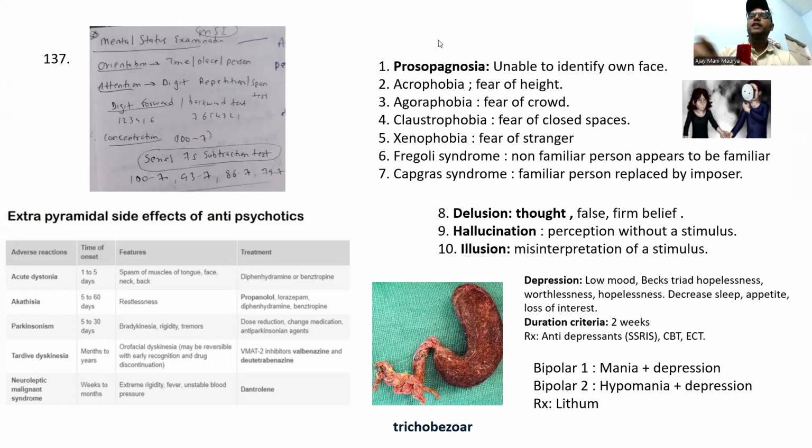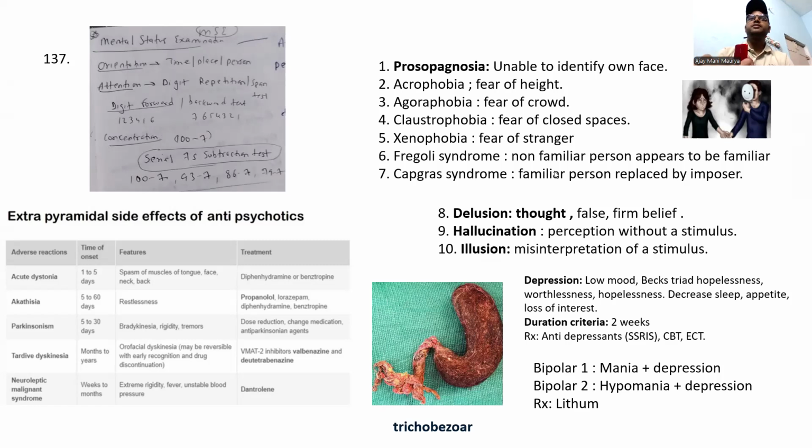Prosopagnosia: this is being unable to identify the face. There are some phobias, Fregoli syndrome, Capgras syndrome. Delusion is a false belief of thought. Hallucination is perception without stimulus, and illusion is misinterpretation of a stimulus. Depression, guys, you have to know: low mood is the most common. Hopelessness, worthlessness, helplessness, decreased sleep, appetite, and loss of interest. To diagnose depression, the minimum criterion is 2 weeks. Treatment will be the antidepressant.